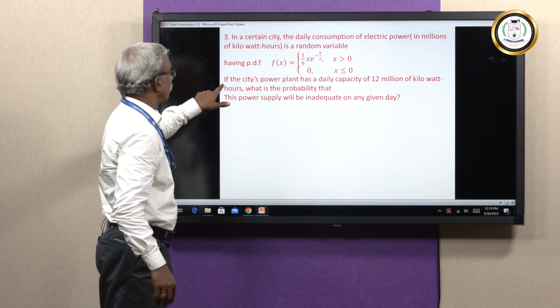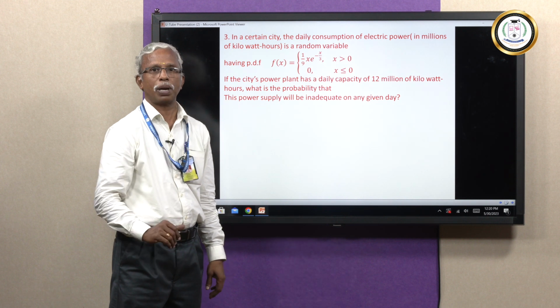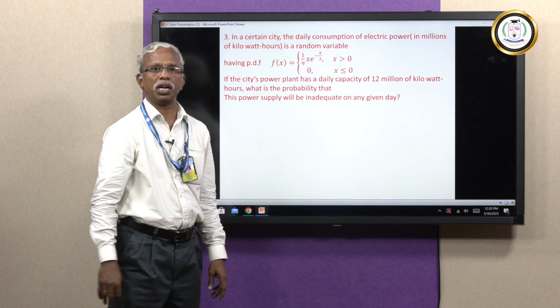The question is, if the city's power plant has a daily capacity of 12 million kilowatt hours, what is the probability that this power supply will be inadequate on any given day? I hope you understand the problem. This is actually an application oriented problem.